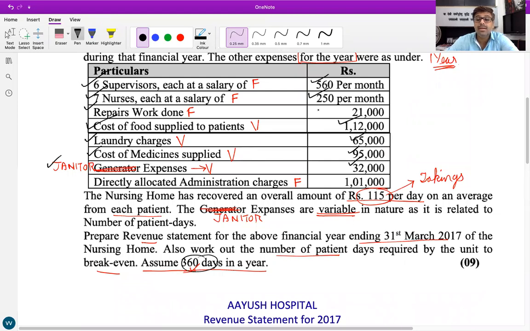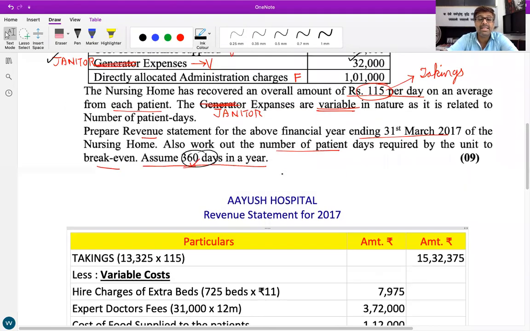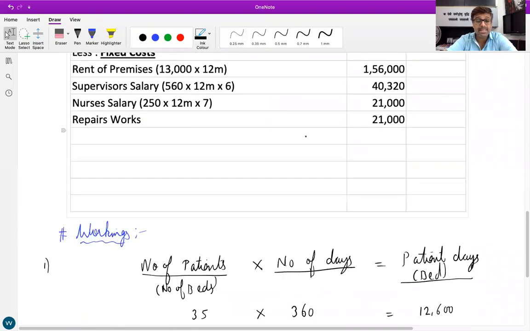Repair works, 21,000. What else is marked as fixed? Administration charges, 1,01,000.